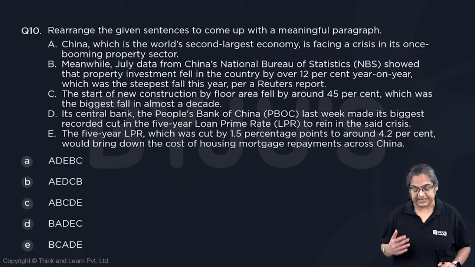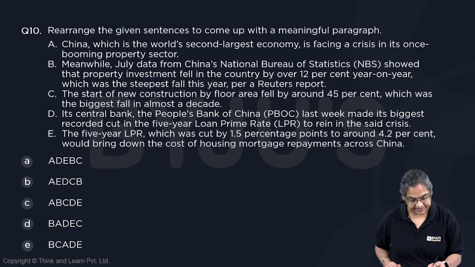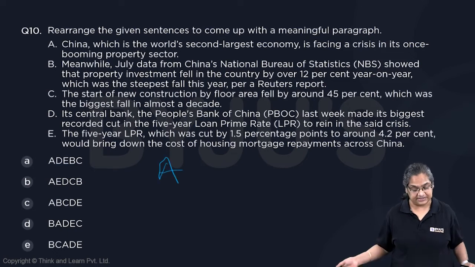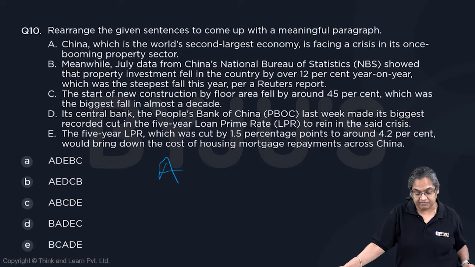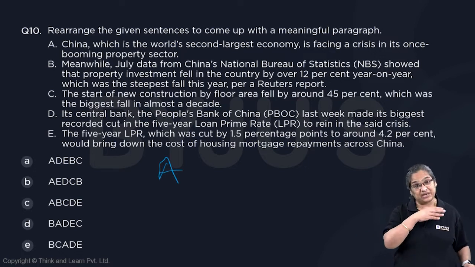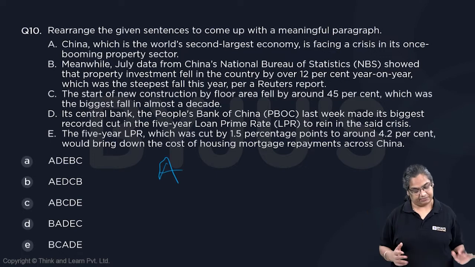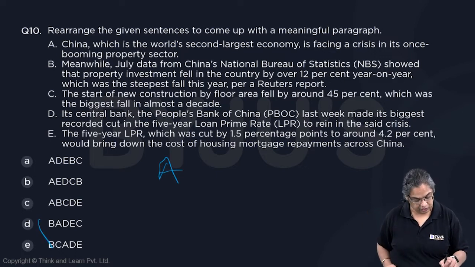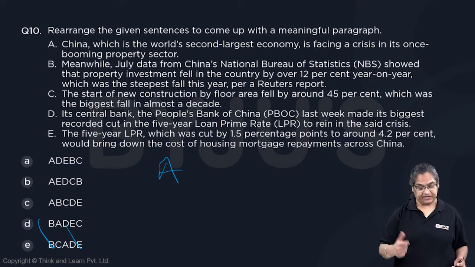China, which is the world's second largest economy, is facing a crisis in its once booming property sector. Looks like a good starting sentence. Meanwhile, July data from China's National Bureau of Statistics showed that property investment fell in the country by over 12% year on year, which was the steepest fall this year. So B cannot be the start. Meanwhile seems to be a continuation, as something else is happening. So I'll stick to A, then we need not look at this. Is it AD, AE or AB that would be the next as we read through it.